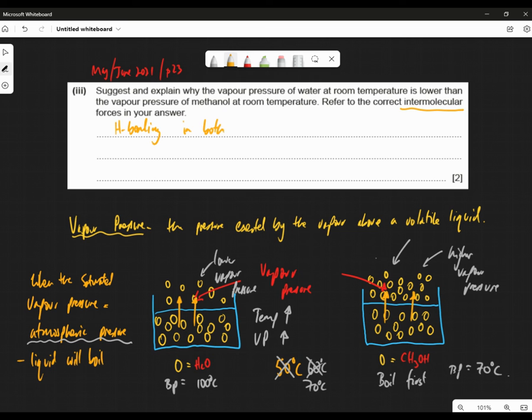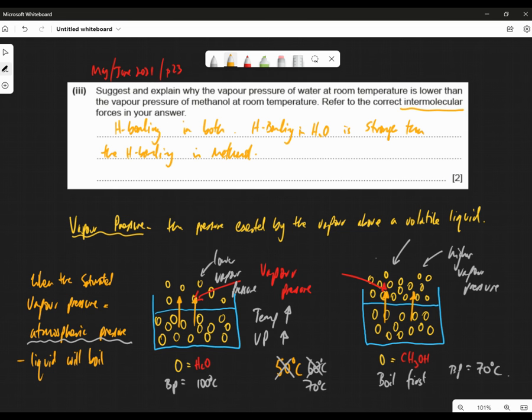Now, it's obvious because water has a lower vapor pressure at the same temperature, the hydrogen bonding in water is stronger than the H bonding in methanol. Now, maybe you didn't know that, but I'm telling you now it's true. So, because the hydrogen bonding in water is stronger than that in methanol, fewer molecules can leave the liquid and go into the vapor. Therefore, the vapor pressure of water will be lower than the vapor pressure of the methanol.